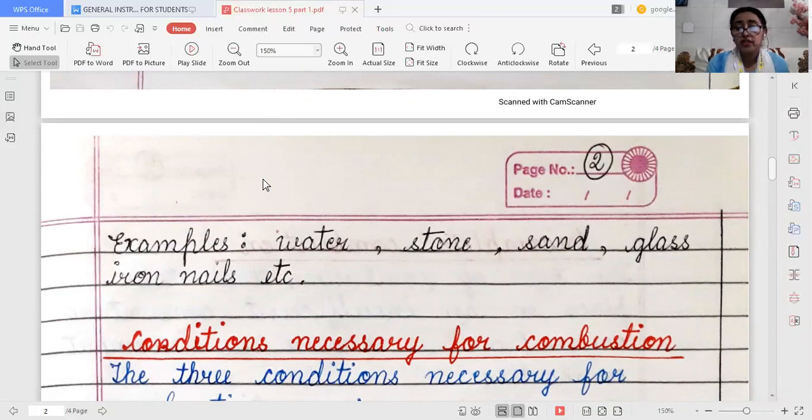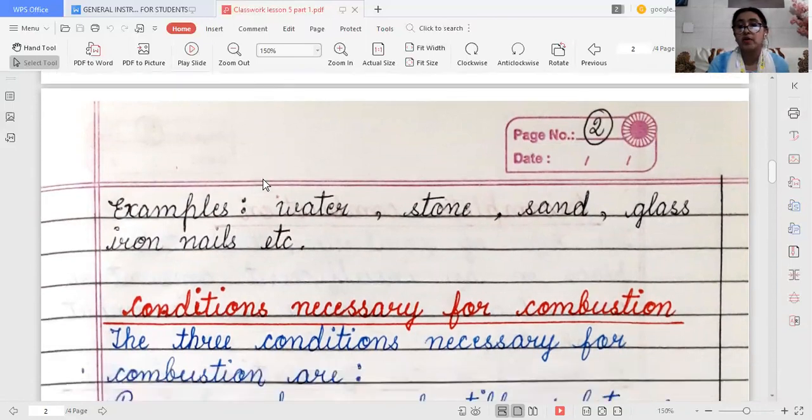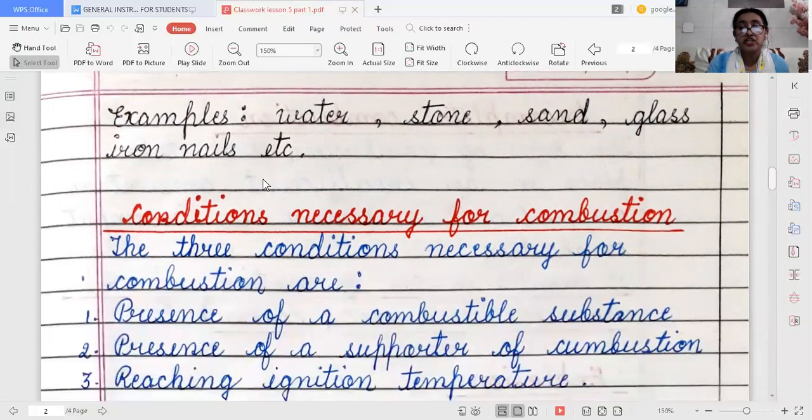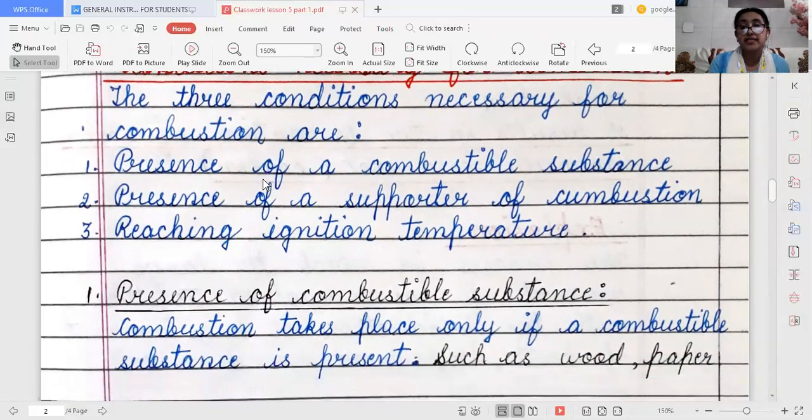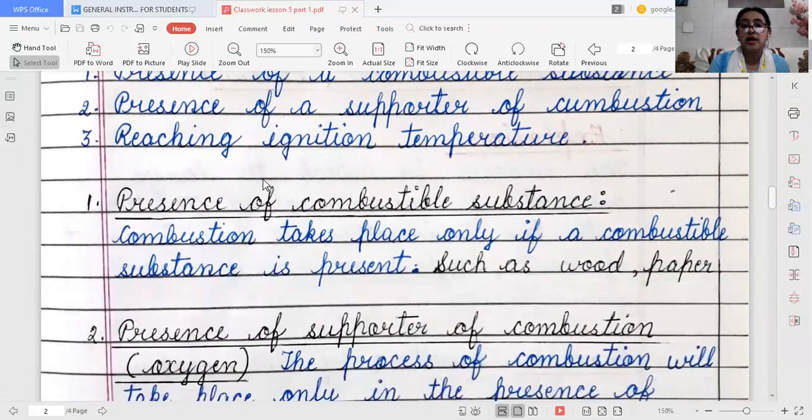Now we will talk about the conditions necessary for combustion. There are three conditions which are necessary for combustion. Number one, presence of a combustible substance. Second, presence of the supporter of combustion like oxygen. And third, reaching or attainment of ignition temperature. These are the three main conditions. If one of the conditions is not there, there will be no combustion. All three conditions are necessary for burning or combustion.